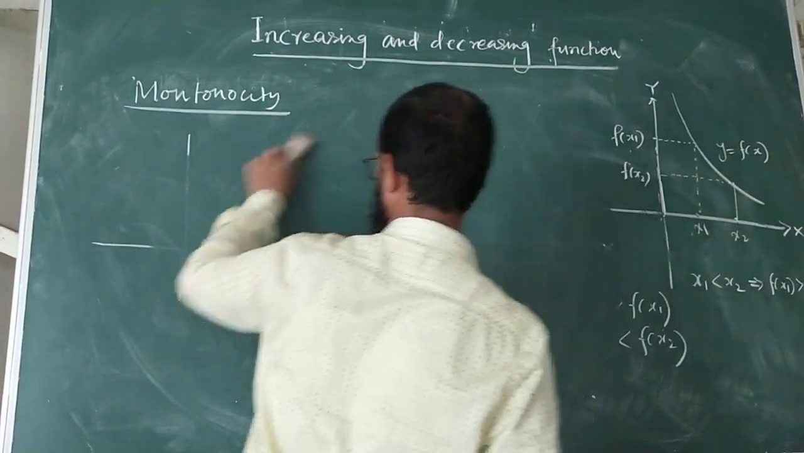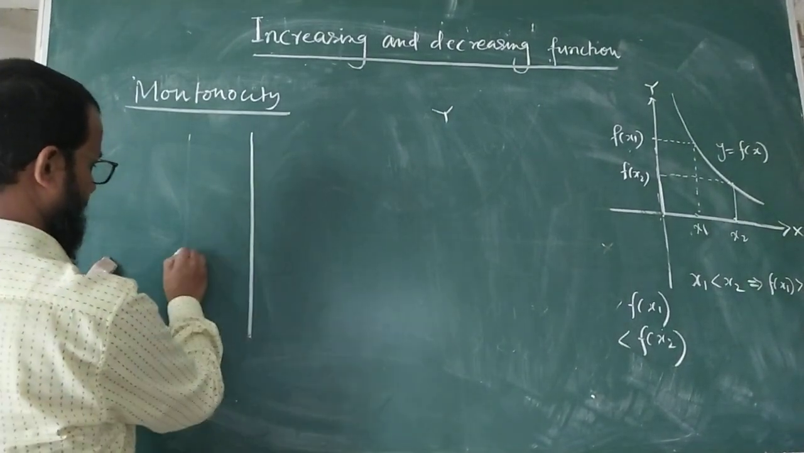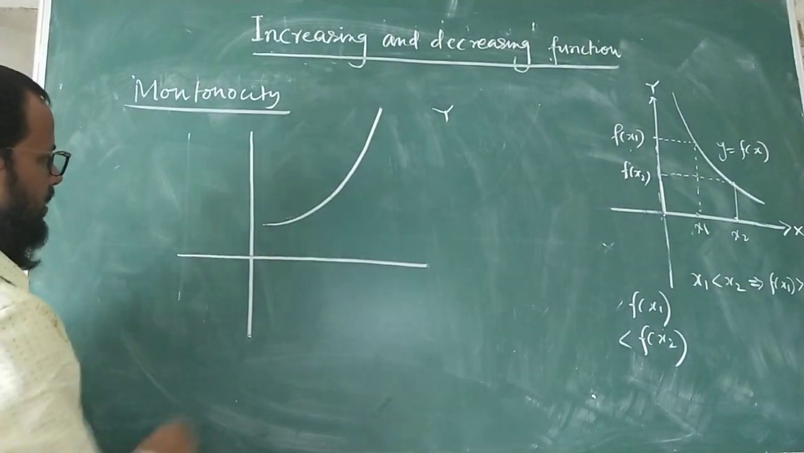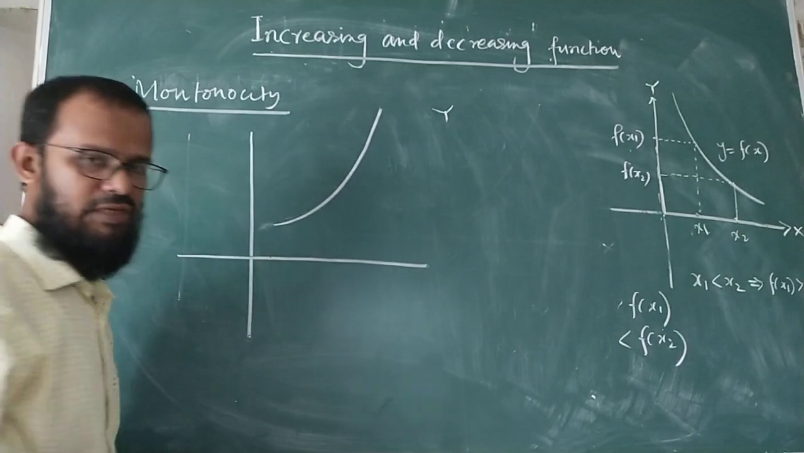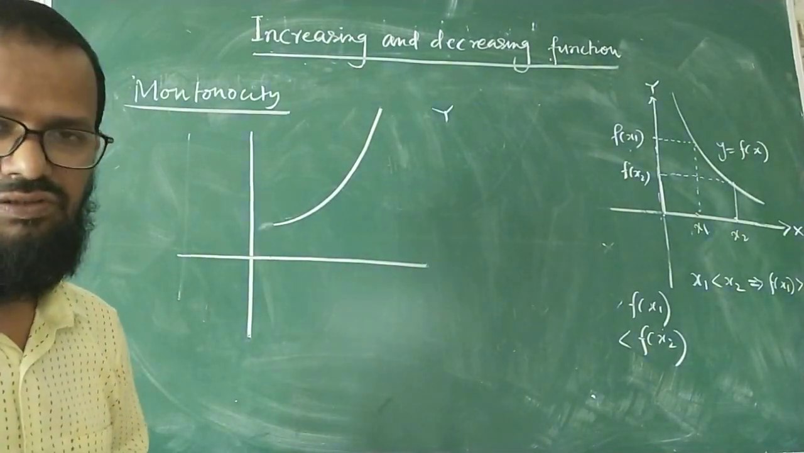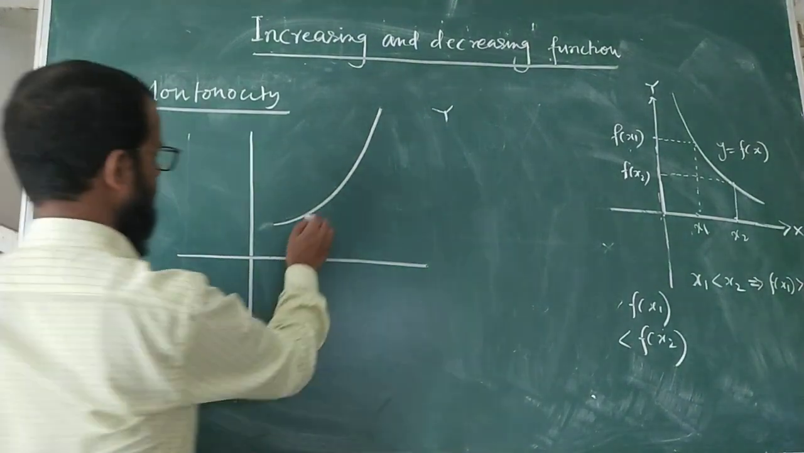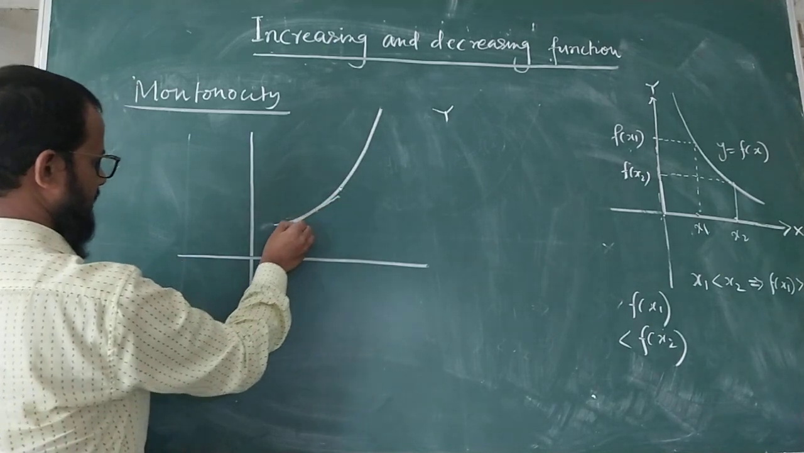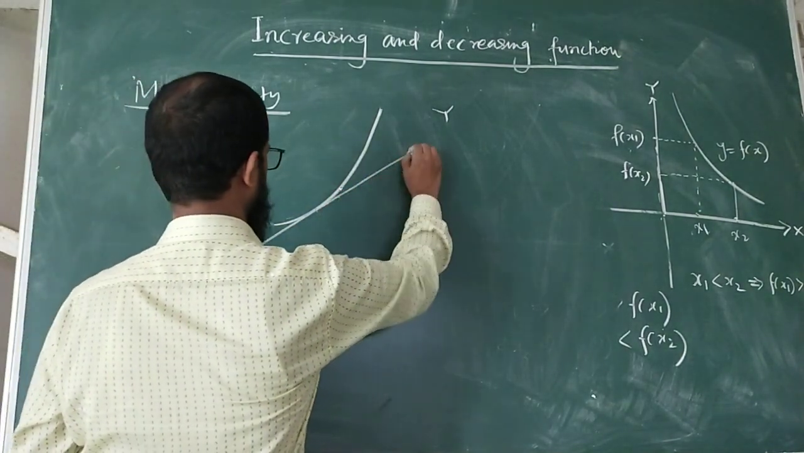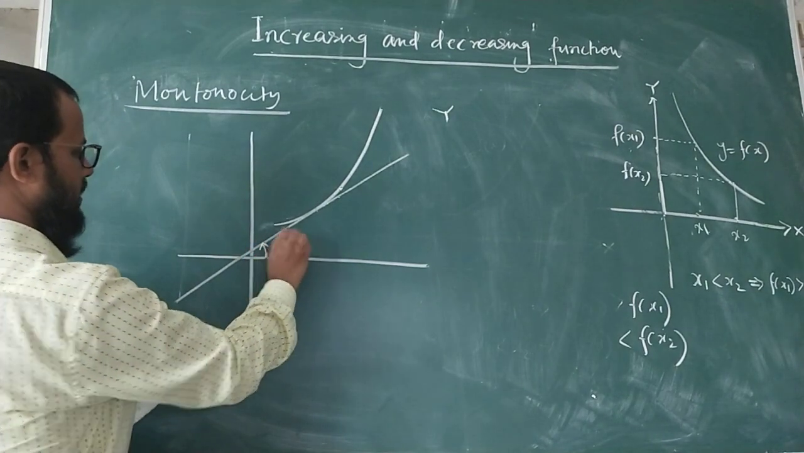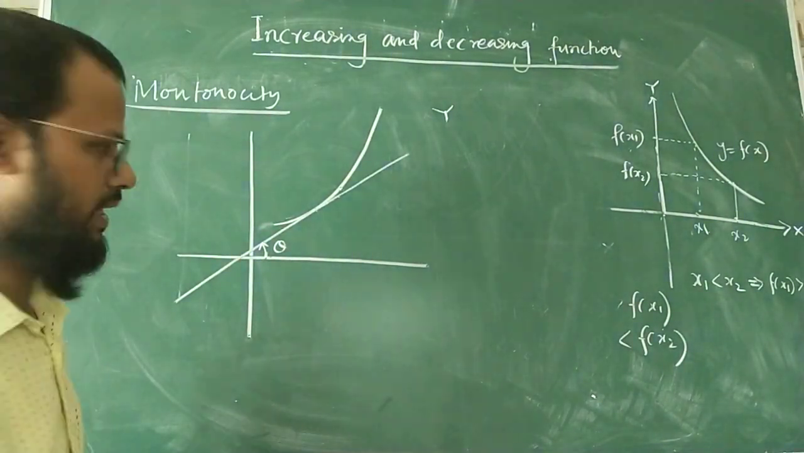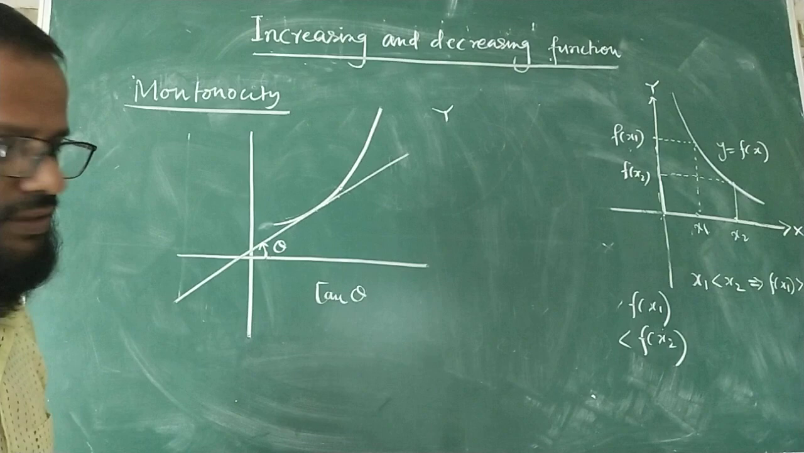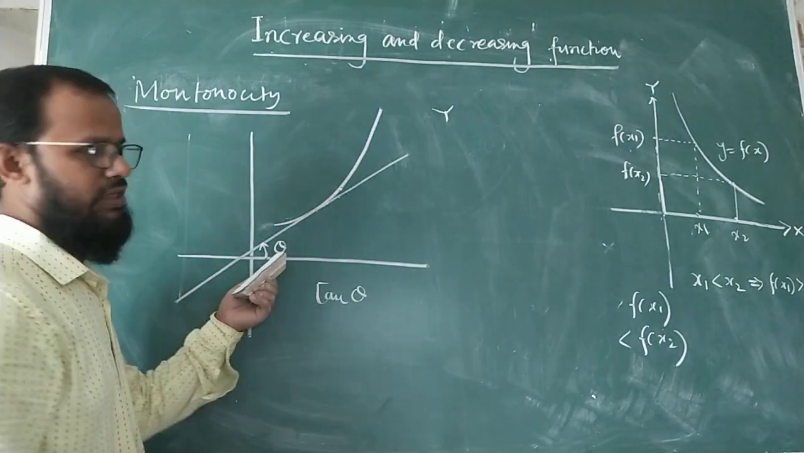See, again I am going to draw the graph. This is a graph of a function. Already we said that this is an increasing function, or you can say a strictly increasing function. If you take any point and draw a tangent at this point, this tangent makes an angle, suppose theta, with the positive direction of the x-axis. Then tan theta is the slope of the line, the slope of the tangent.